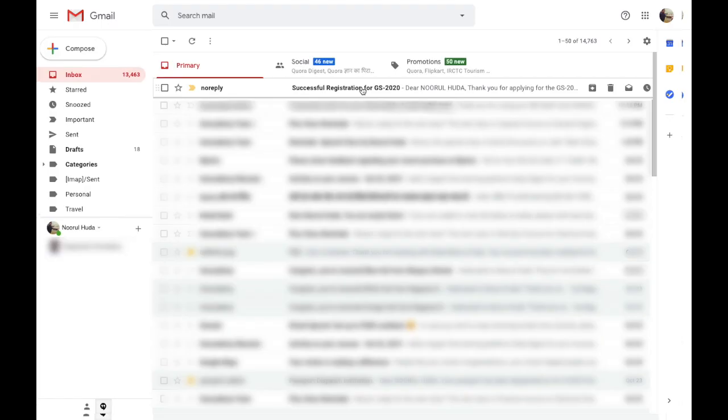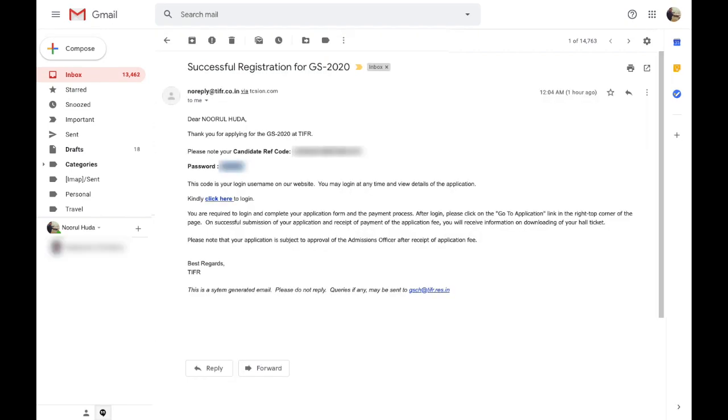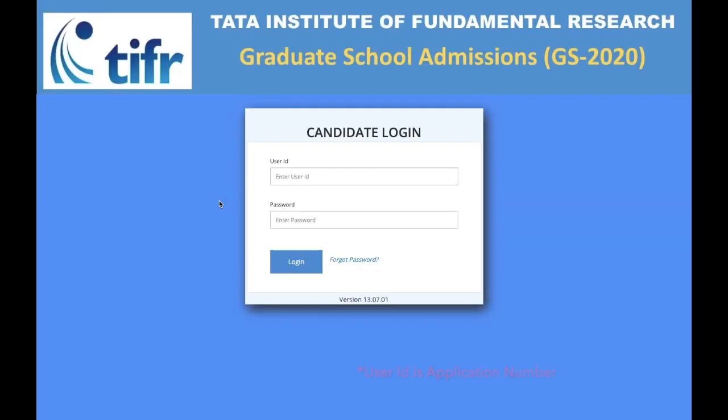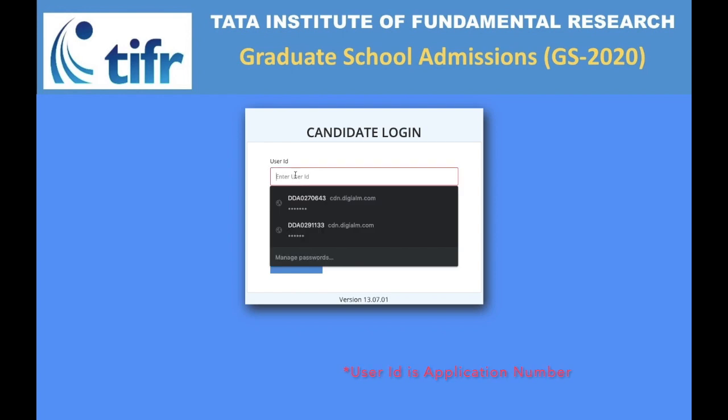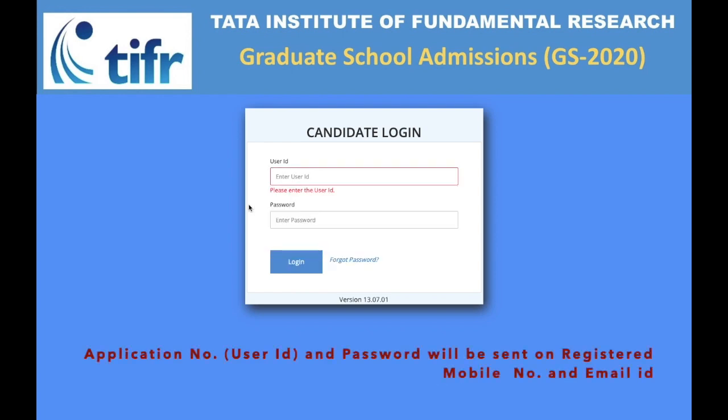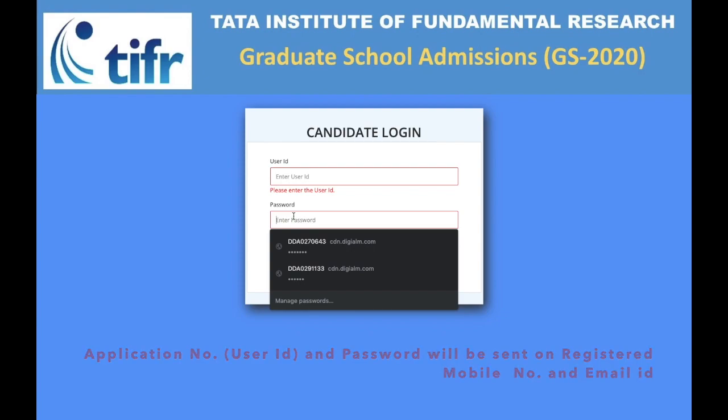Alright, so this is the mail which I just received after filling that form, after registering for TIFR GS-2020. Just click on this mail and all the information will be given over here: your password, your candidate reference code, and you just have to click over here to log in. You just need to remember this password and your reference number. So just copy this password and log in over here. Once I click on this login, I have to enter my user ID and my password. I'll just quickly do that.